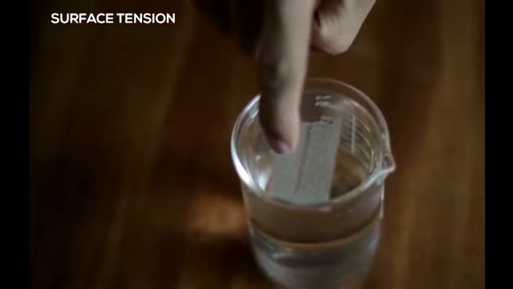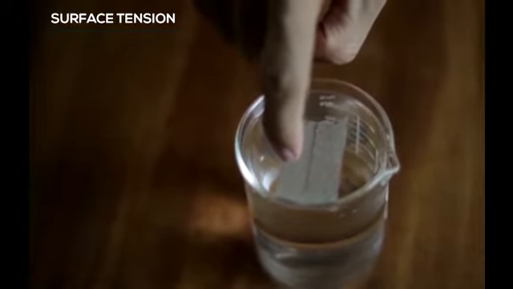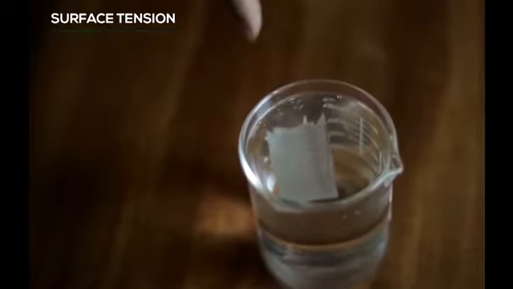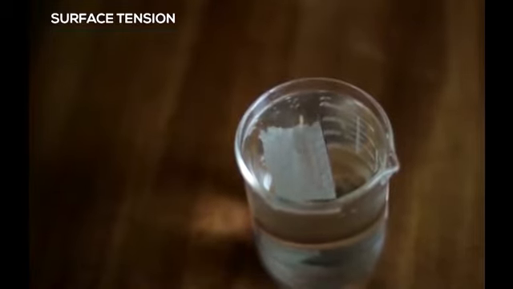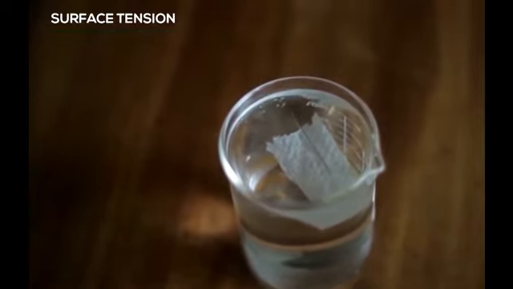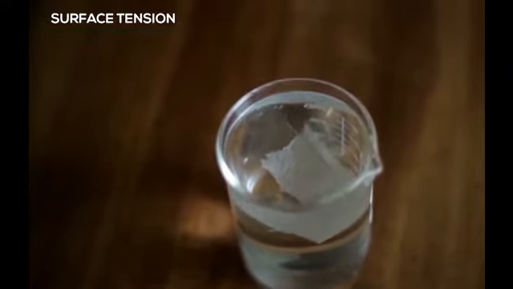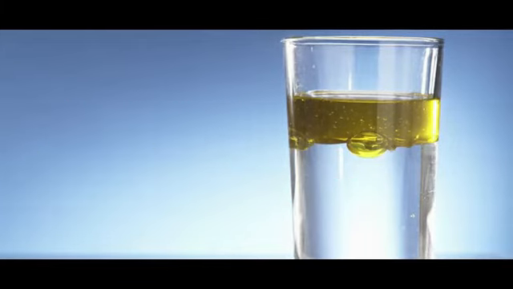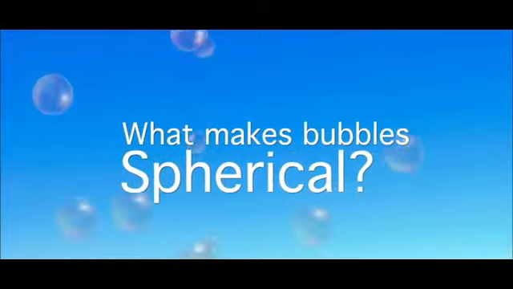In the previous lecture, we learned about the mechanical properties of a liquid. Now we are going to learn certain new interesting properties of a liquid, that is surface tension. Let us see why a needle kept on the surface of water floats over it and does not sink in water. Why do oil and water not mix, and what makes the shape of a bubble spherical? Answers to these and other such questions lie in understanding the free surfaces of liquids.